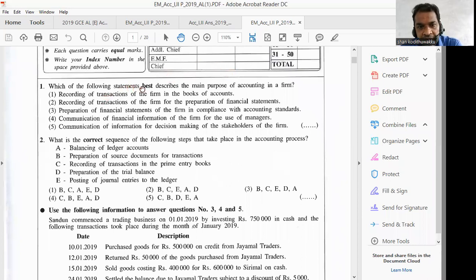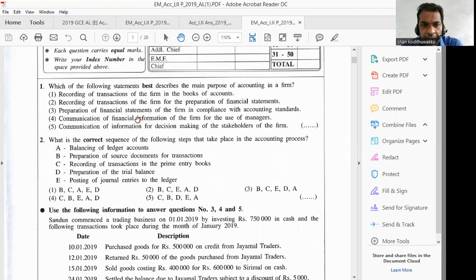Which of the following statements best describes the main purpose of accounting in a firm? Here, you are given 5 answers. But if you read all the answers, it will take time. Therefore, if you are familiar with the definition of accounting, what you learn at the very beginning of the subject, then you can easily remember the answer.